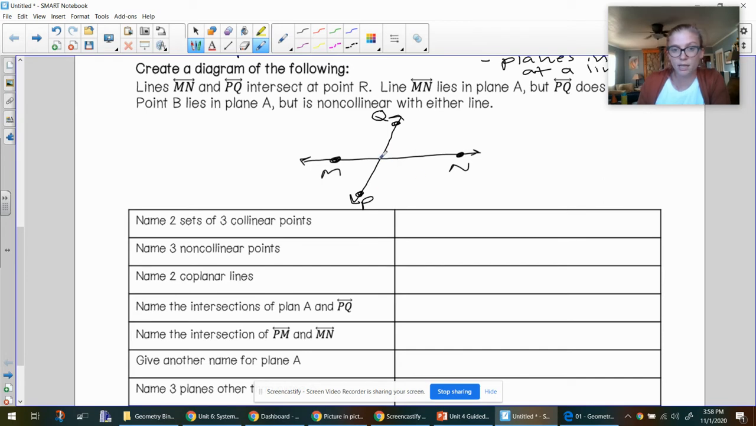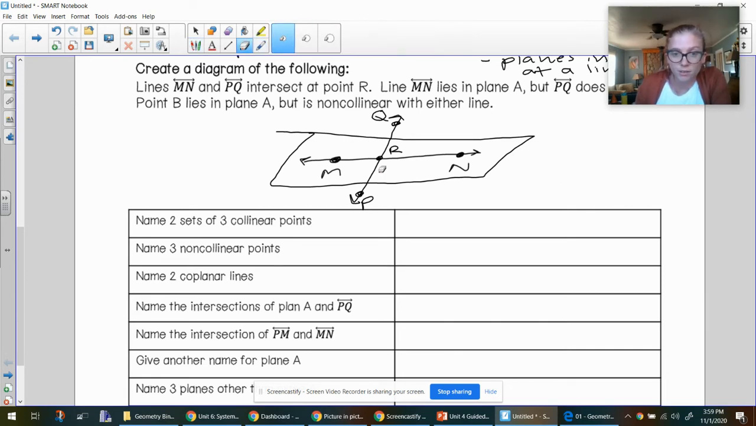And they intersect at point R. Line MN lies in plane A, but PQ does not. So I'm going to go ahead and draw a plane. And I'm actually going to get my eraser out and erase down below. That way you can see that PQ is going through this plane, but it's not actually on the plane.